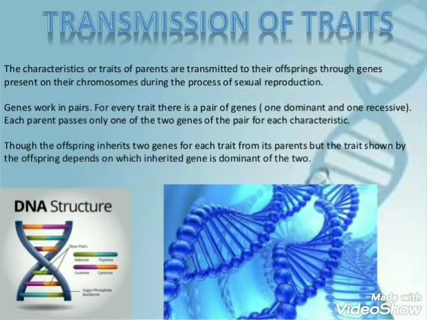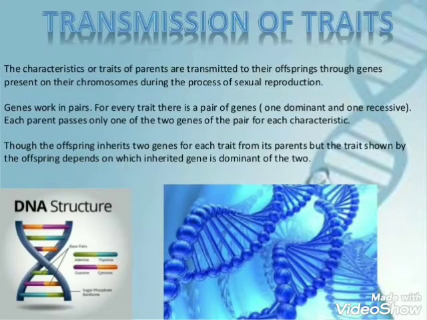When a male gamete fuses with a female gamete during fertilization, they make a new cell called a zygote with a full set of genes or chromosomes. This zygote grows and develops to form a new organism having the traits or characteristics from both the parents, which it has inherited through genes.